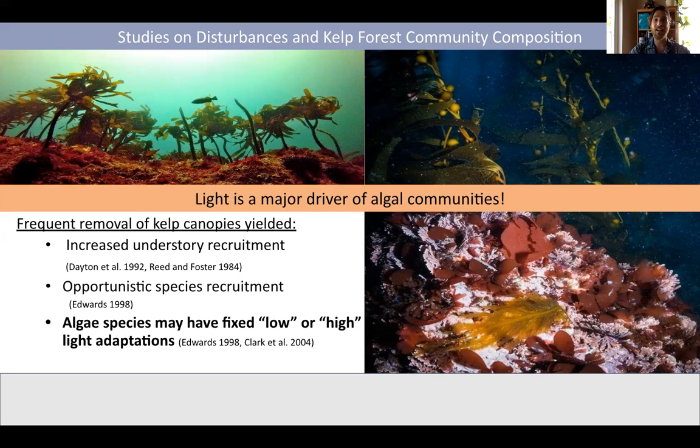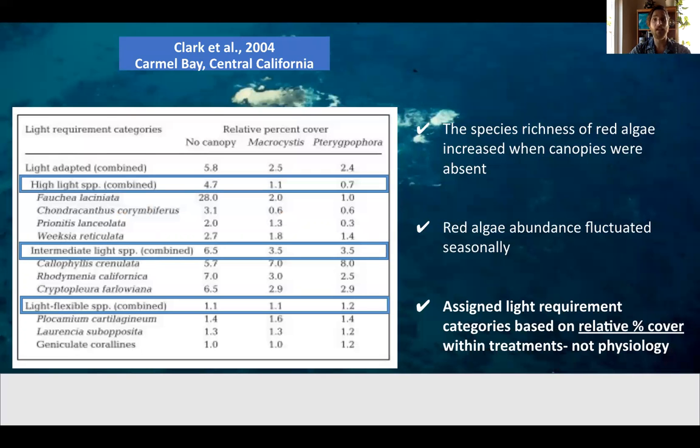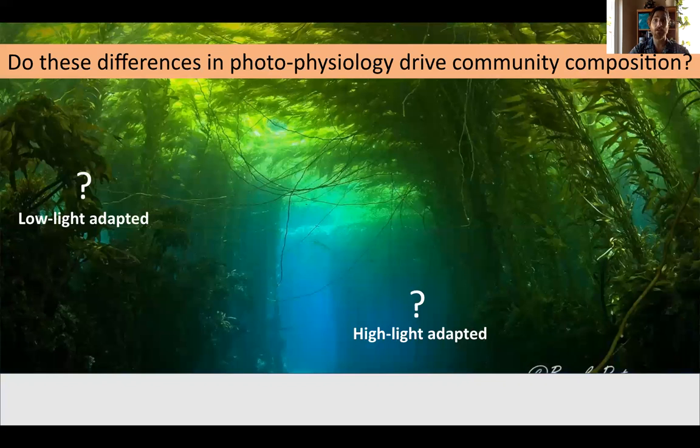However, not all of these studies actually tested light adaptations in the algae they were studying. However, Clark and others did classify red algae in experimental plots in Carmel Bay through various combinations of canopy removals. They then organized red algae into light requirement categories based on their relative percent cover within their canopy removal treatments. Although they grouped red algae into these light requirement categories, it is important to note that most species abundance across treatments varied only by a few percent, and that red algae were grouped into these categories based on community assemblages and not light adaptations or their physiology. Therefore, a big question that came out of this study is, do these differences in photophysiology drive community composition?